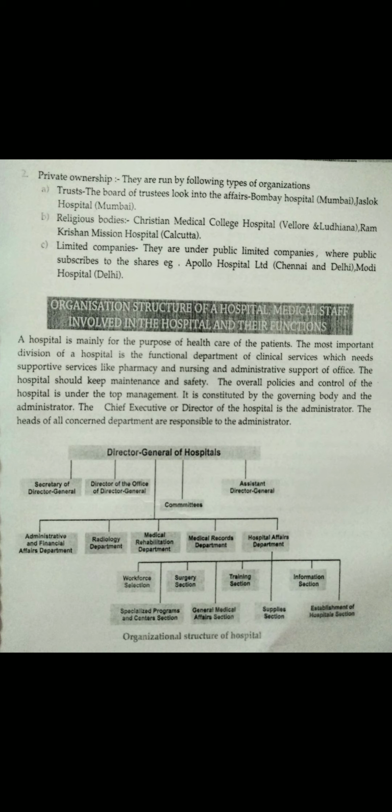The hospital should maintain maintenance and safety. These policies and control of the hospital are under the top management. It means top management controls the whole body of the hospital.